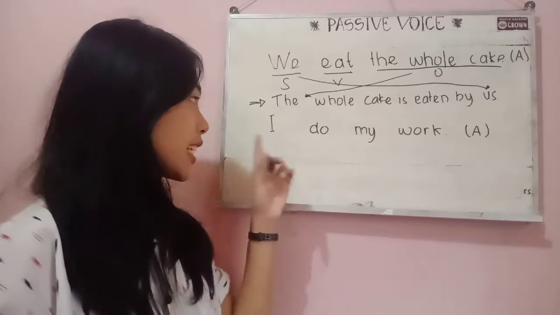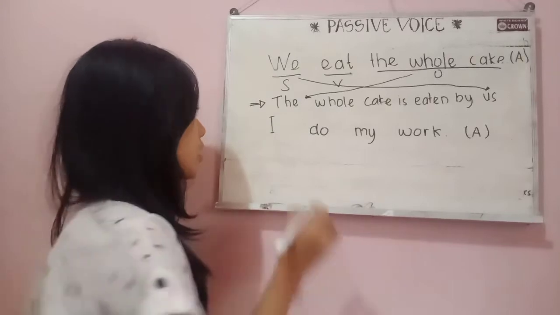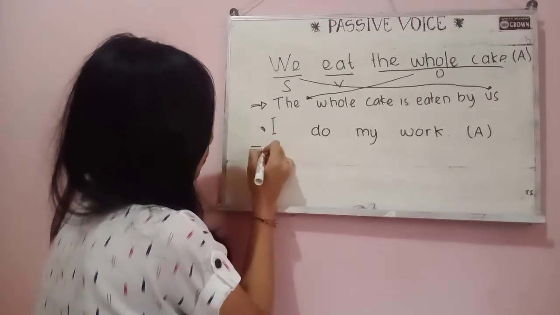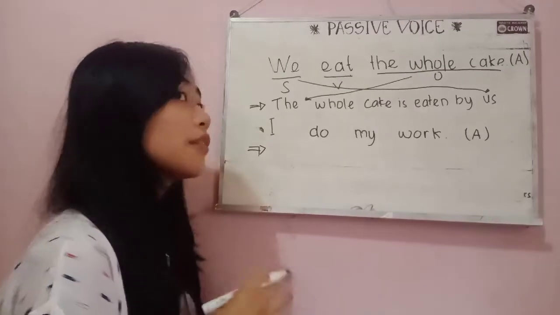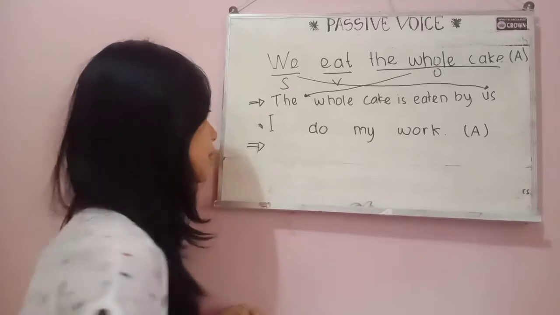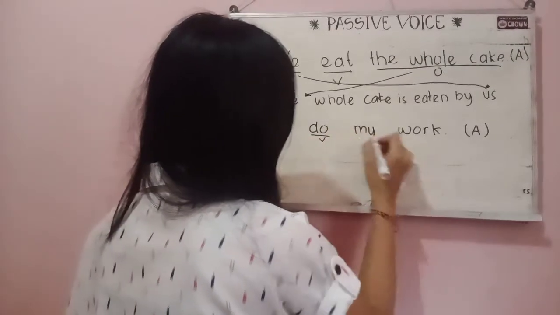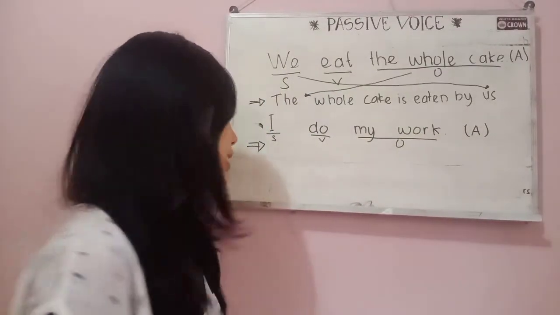And now let's change the second active sentence. First, we have to identify the subject, verb, and also the object. Subject, verb, object. And let's change it.